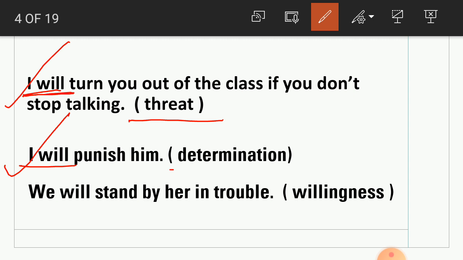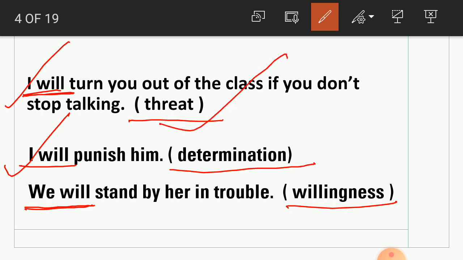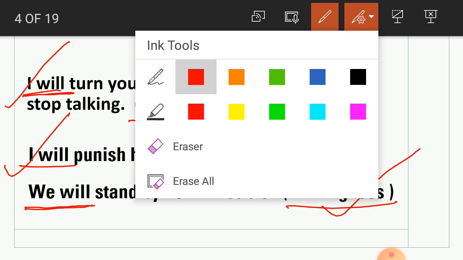It shows determination. Now, we will stand by her in trouble. What does we will tell here? Willingness. So we have got that will is used with I and we, and it expresses threat, determination, willingness and promise.